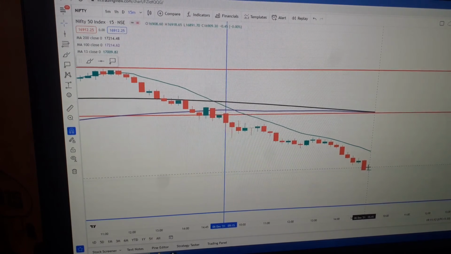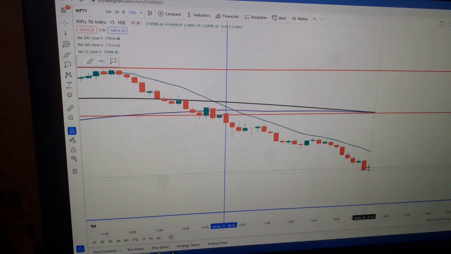So this is how we can always see the higher moving average should be on the upper hand, and the lower moving average should be on the downside. That is the bearish sign. Suppose 5 is below, 13 is above 5, and 26 is above 13, and 50 is above 26, and so on. These all are bearish signs. We can hold our position till the 5 crosses the 13 from downside, and that is where we can exit our trade as per our risk reward ratio definitely. So this is how we can use the moving average to take a trade.